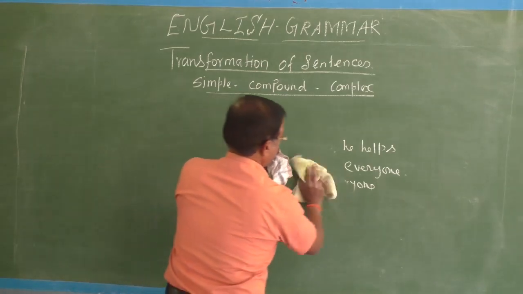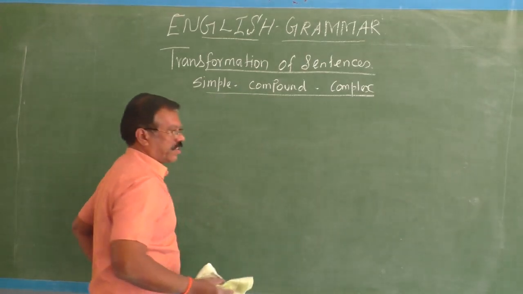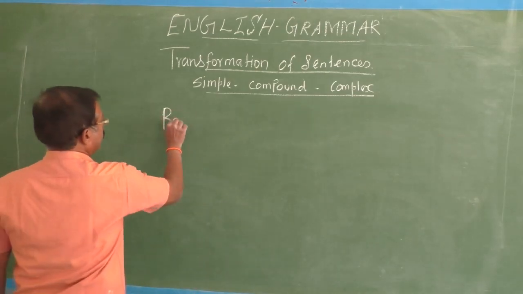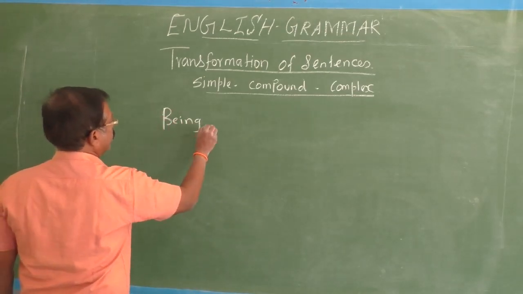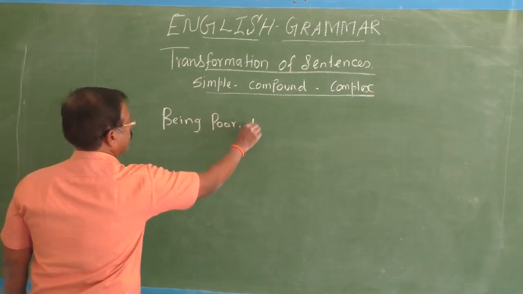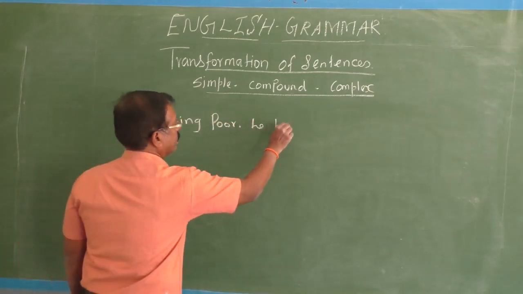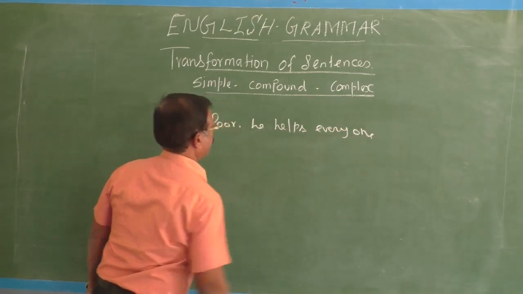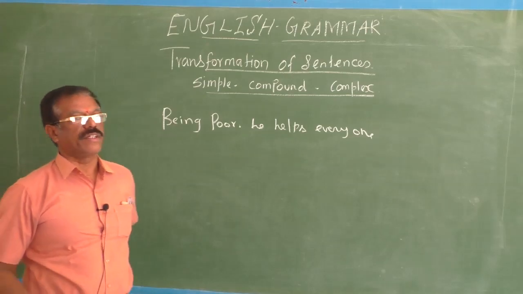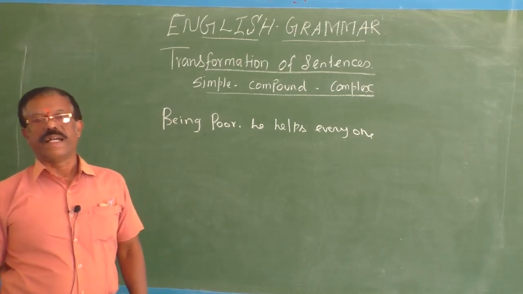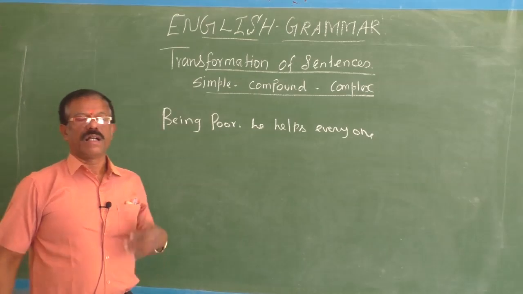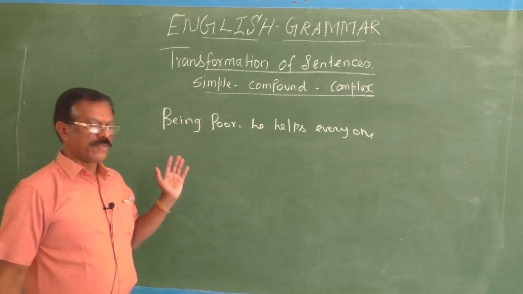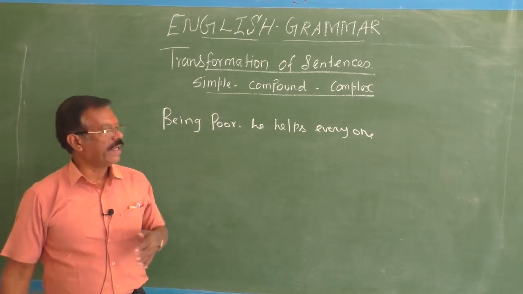In these examples, you can find negations, that is negative ideas. See, being poor, he helps everyone. Actually, here the ideas are in contrast to each other. He is poor. Normally what we expect, a poor person cannot help other people. But here he is poor, but he helps everyone.